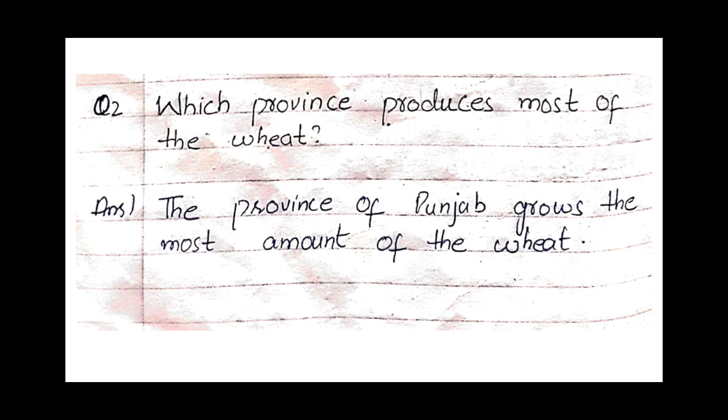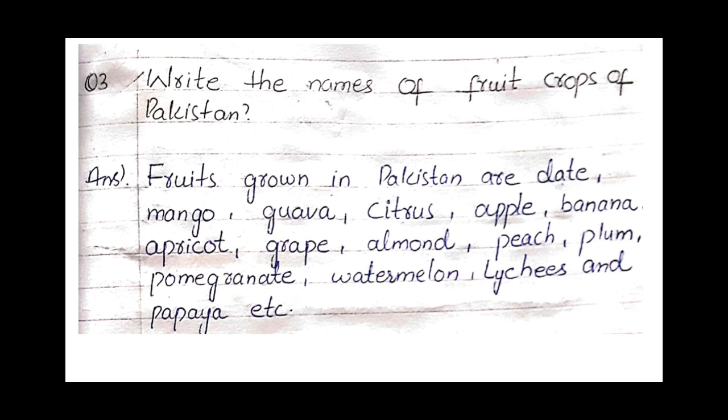After writing question number 2, moving towards question number 3, write the names of fruits crops of Pakistan. Fruits grown in Pakistan are date, mango, guava, citrus, apple, banana, apricot, grape, almond, peach, plum, pomegranate, watermelon, lychees and papaya, etc.